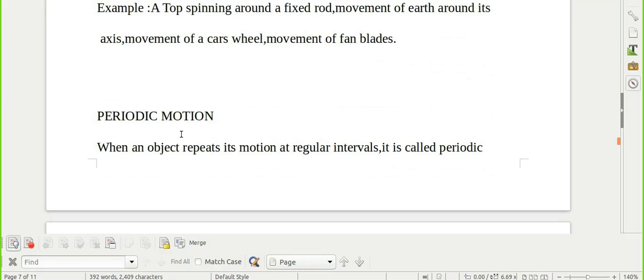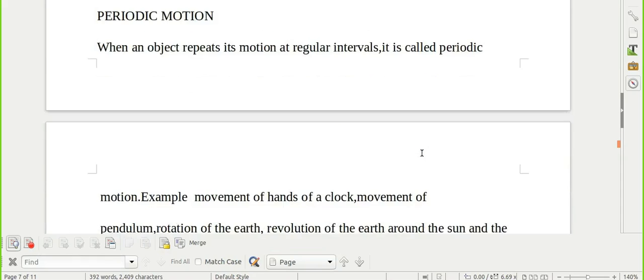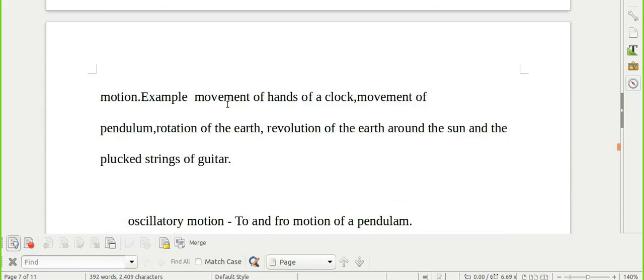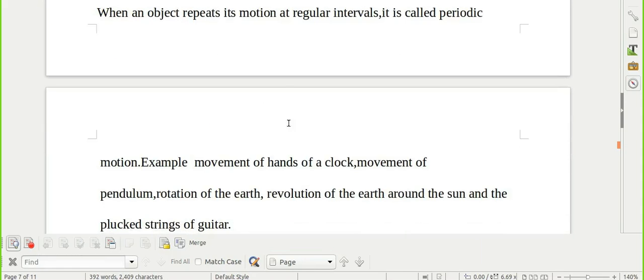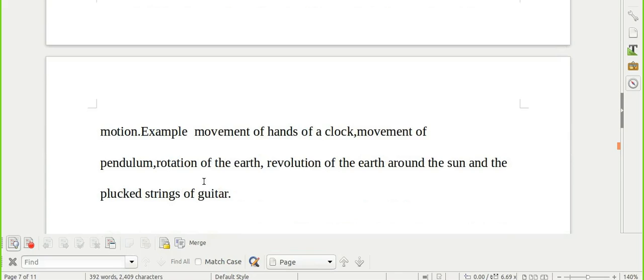Next, we are going to study what periodic motion is. Periodic means something happening at a fixed interval. So when the object repeats its motion at a fixed interval, it is called periodic motion. Like the hands of the clock, you all know they move round the face of the clock twice in a day. So the movement of the hands of the clock is what? Periodic. It repeats after every 12 hours. Other examples are the movement of the pendulum, the rotation of the earth, and the revolution of the earth around the sun.